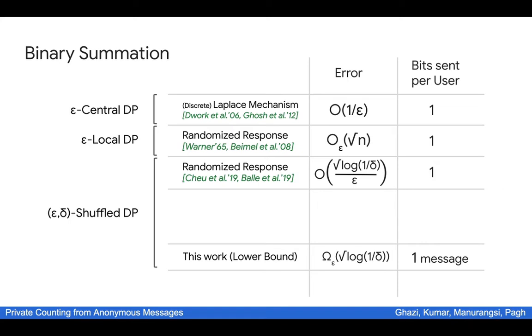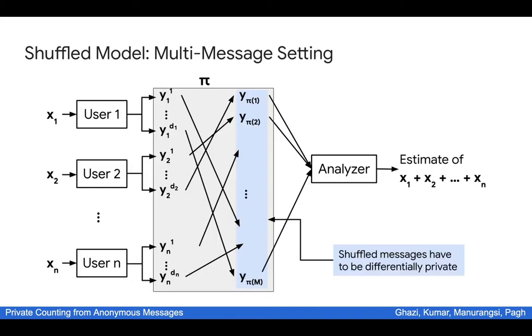We show that we have to incur this square root of log 1 over delta in terms of the error if each user can only send a single message. Now this means that if we want an error that depends purely on 1 over epsilon, similar to the central model, we have to allow each user to send multiple messages. Pictorially, now the algorithms will look something like this, where each user i can send up to d_i messages, and all the messages together are shuffled before they are revealed to the analyzer.